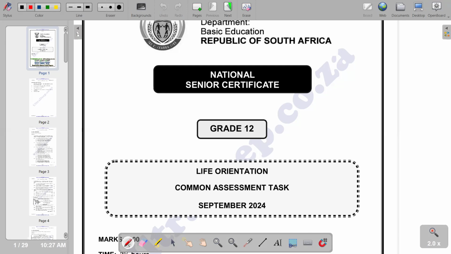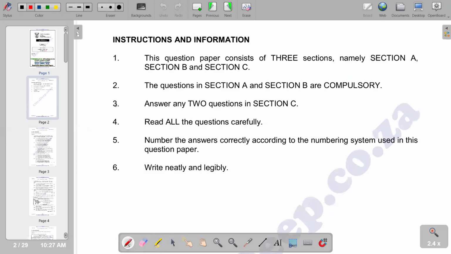In this video, we want to look at the question paper of September 2024, and we are going to start to look at the instructions and information according to the question paper. So in terms of the first instruction, it says that this question paper consists of three sections, namely section A, section B, and section C.